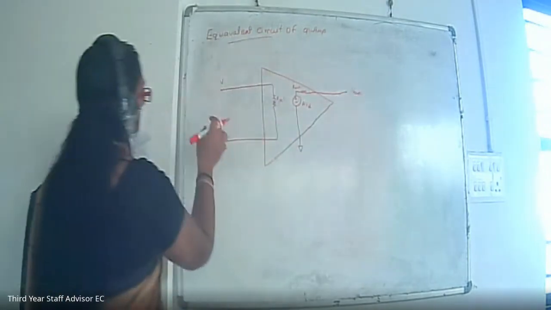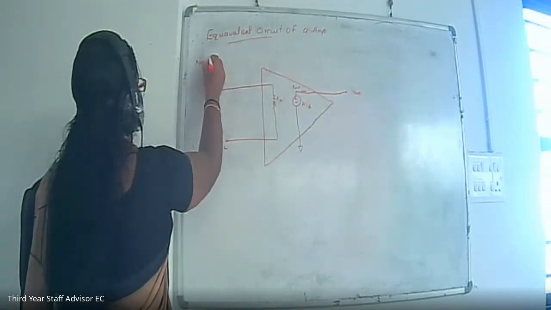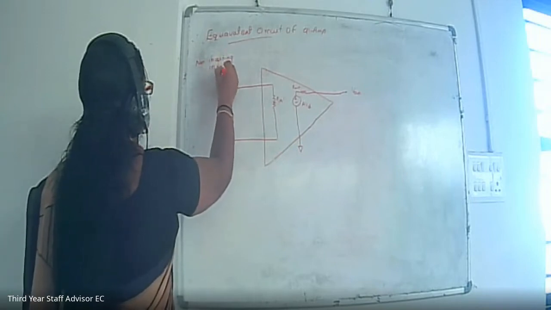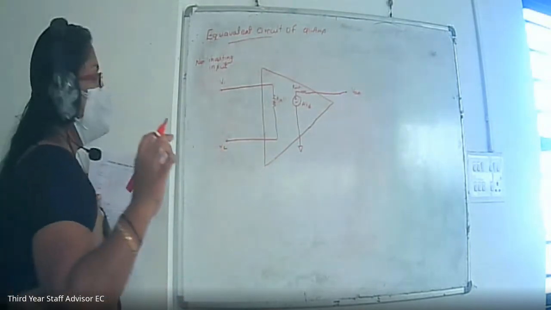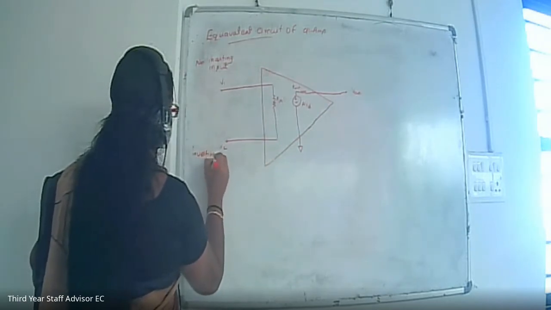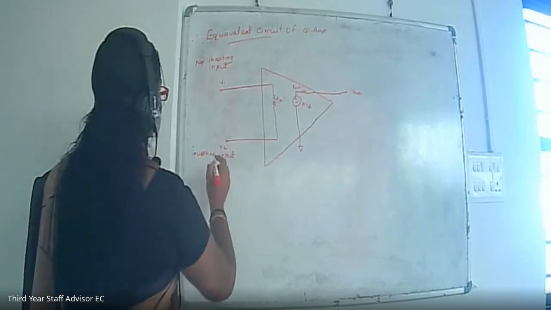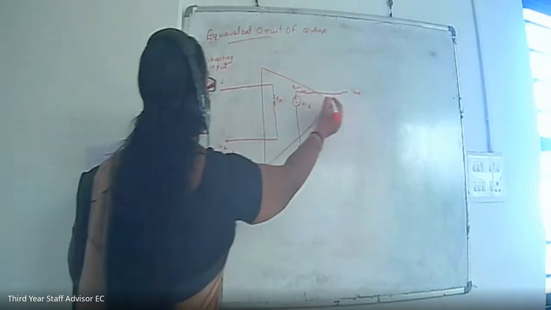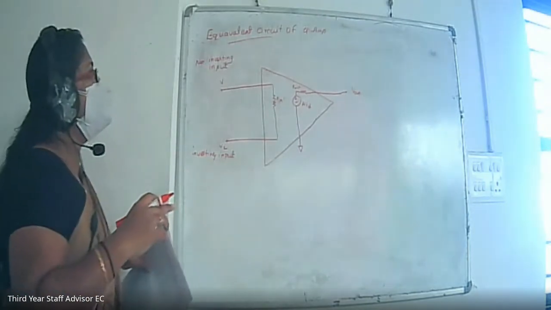You know about the pins. V1 is the non-inverting input, at pin number 2, and here is the inverting input, at pin number 1. Pin number 3 is also an input, and the output is at the 6th pin. This is the equivalent circuit of the op-amp.